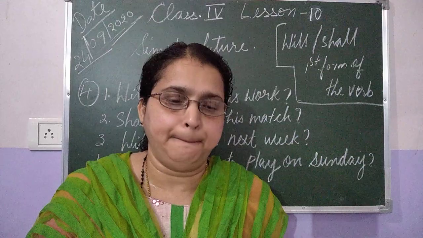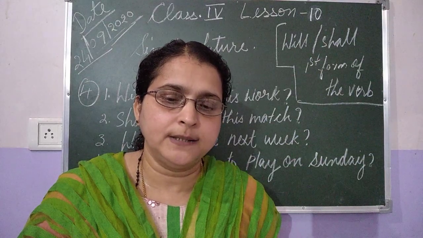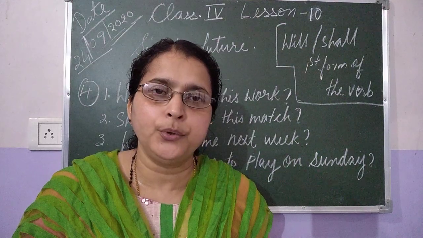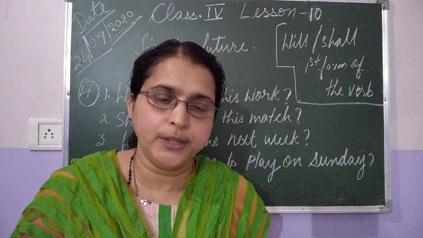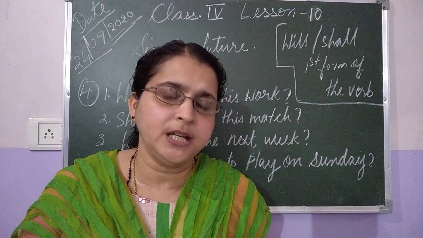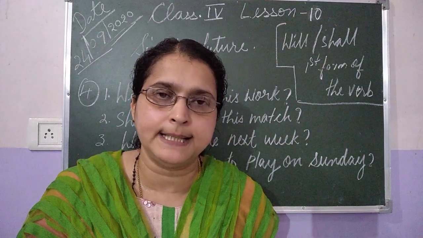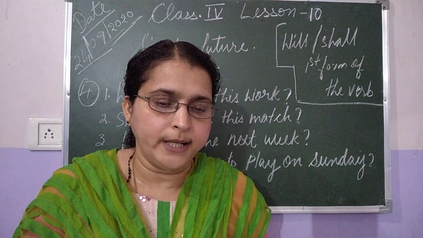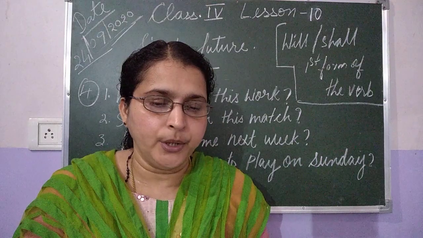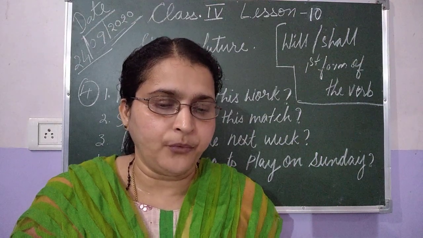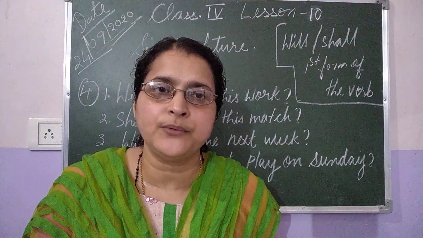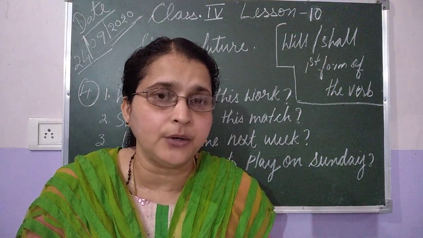What is his name? Where are the boys? When do they go? Who are the boys? We can make a variety of sentences out of this. What is his name? Where are you going? Who is he? So varieties of sentences, questions we can make out of this.